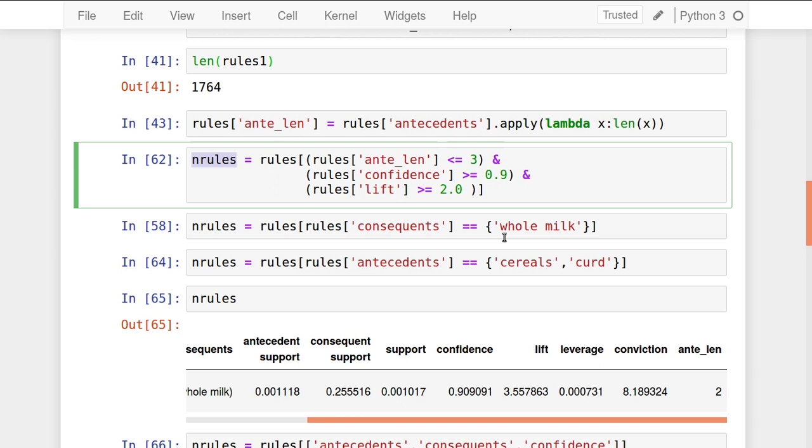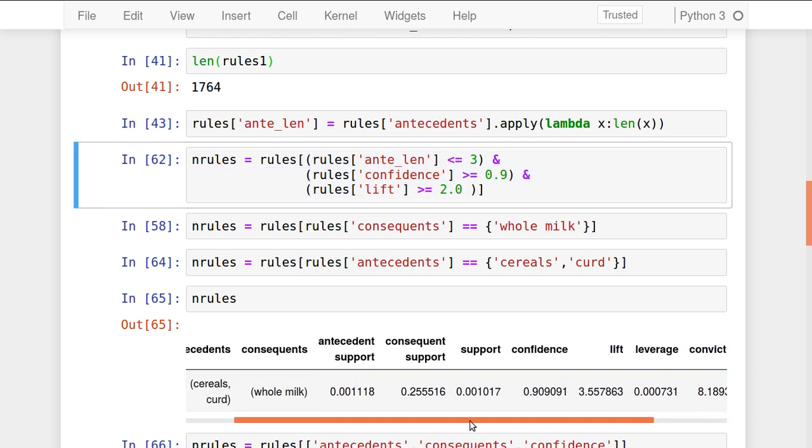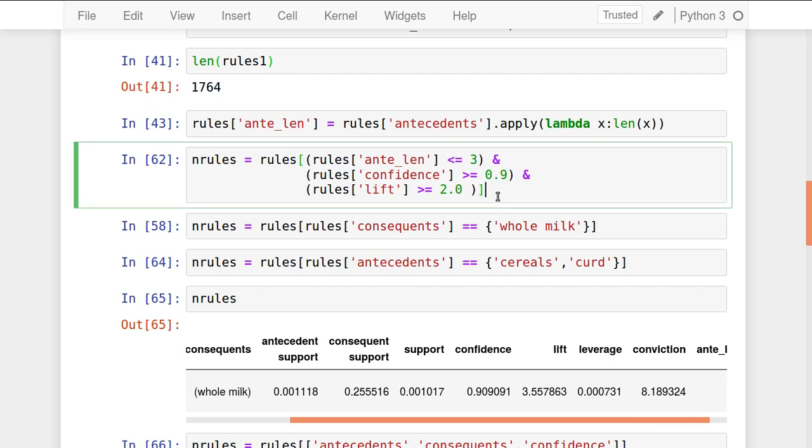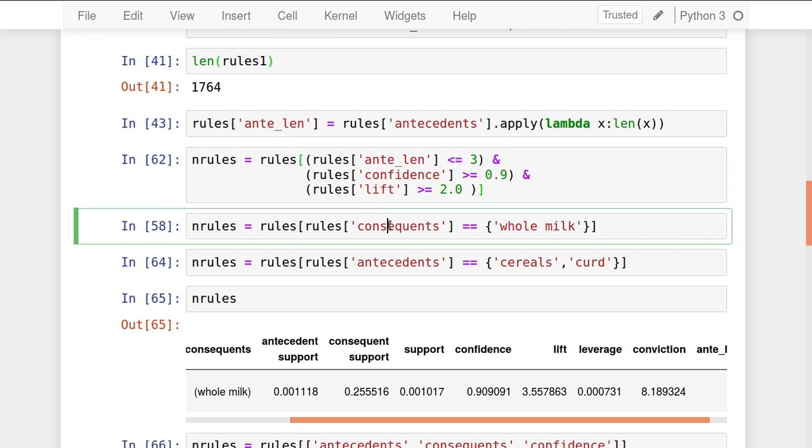If you print the end rules, the rules which follow all of these criteria will be printed. Something like this. Some rules are present which follow all of these three criteria. So in this way you can do it.